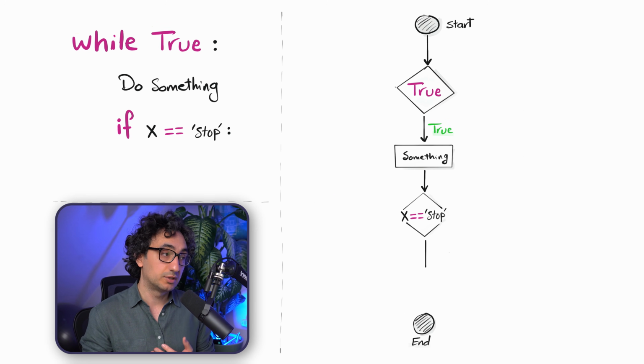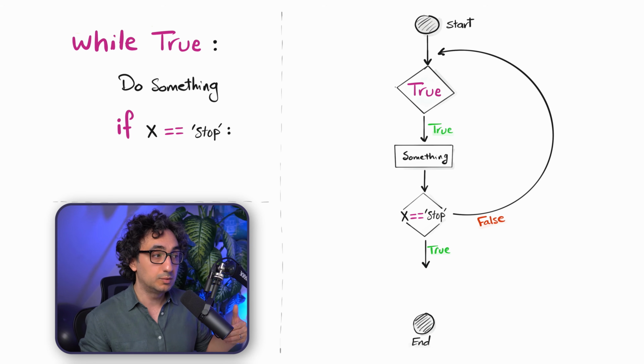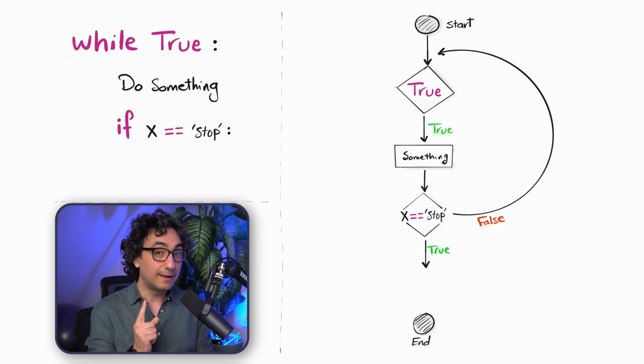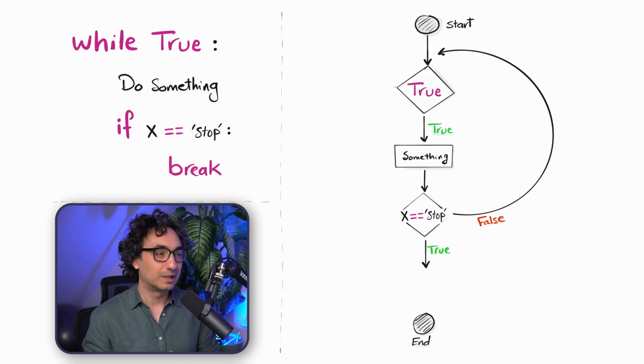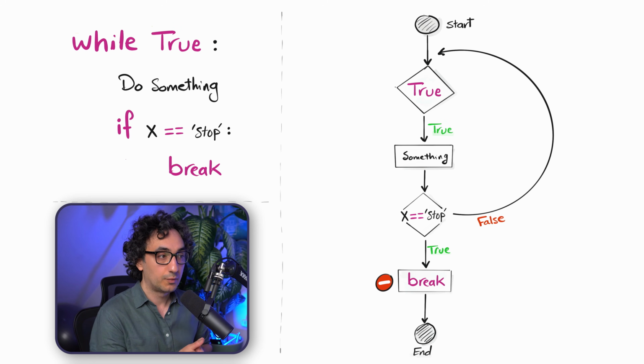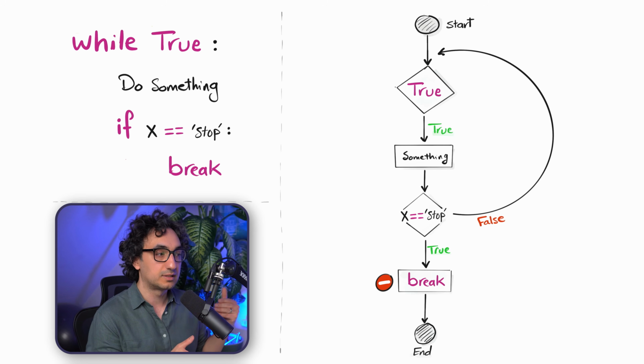And if this condition is false, it's going to go to the top of the loop. But if it is true, we have to do something. So think about it. What could we add here in order to exit a loop? Well, as we learned, we have three statements to control the loops. Here we're going to use the break. It is our only chance to stop the loop. So we're going to include it inside the if statement. If it is true, the value is equal to stop, then we're going to go to the break and stop the whole thing.